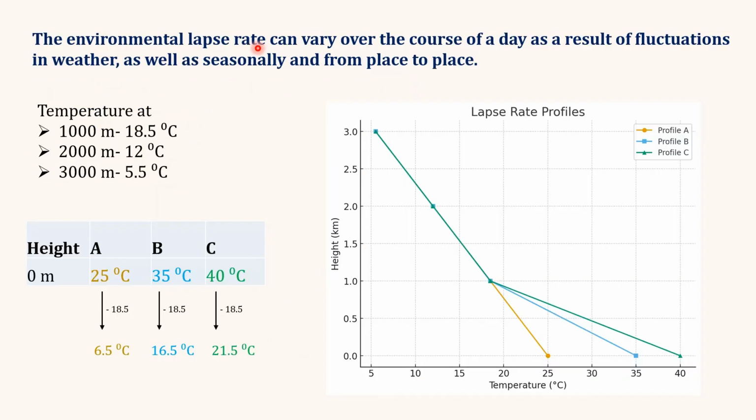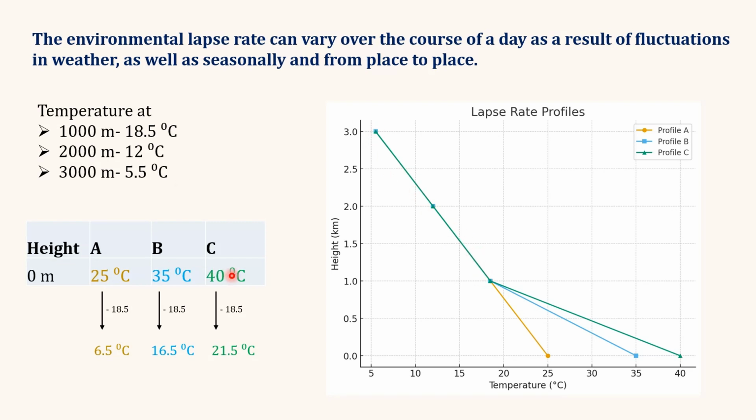The environmental lapse rate can vary over the course of a day as a result of fluctuations in weather, or it can vary seasonally and also from place to place. To understand this, let us consider an example. Suppose we have the temperature data at 1000 meter, 2000 meter, and 3000 meter from a radiosonde instrument. At 1000 meter it is 18.5 degrees Celsius, at 2000 meter it is 12 degrees Celsius, and at 3000 meter it is 5.5 degrees Celsius. And if we calculate the lapse rate, it is 6.5 degrees Celsius per kilometer.